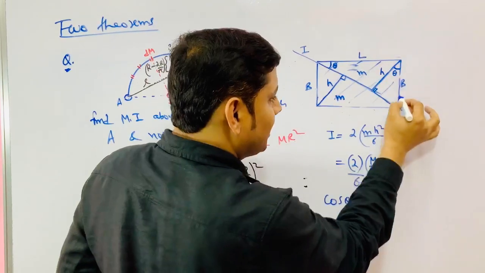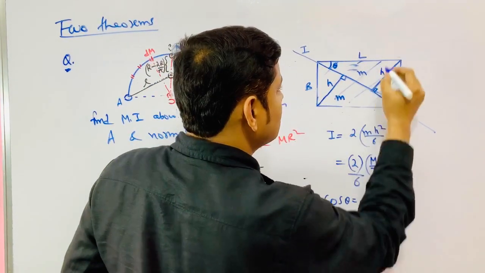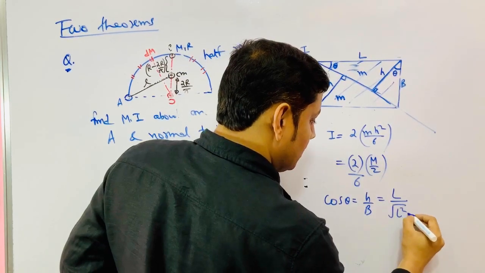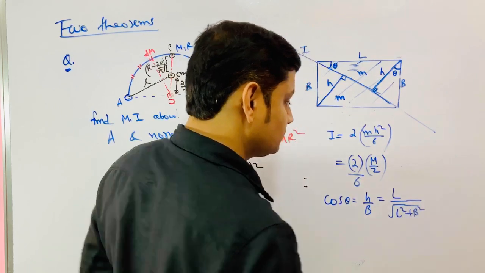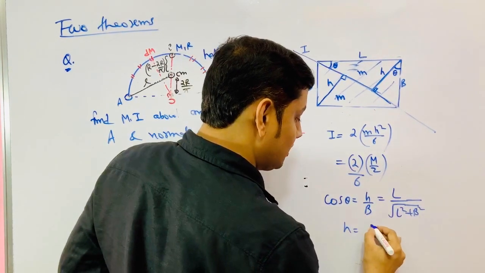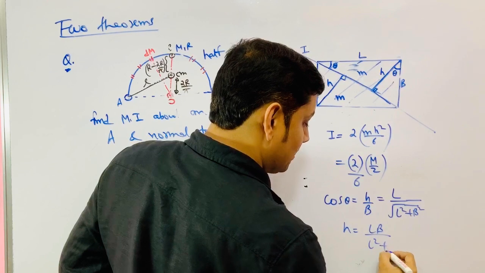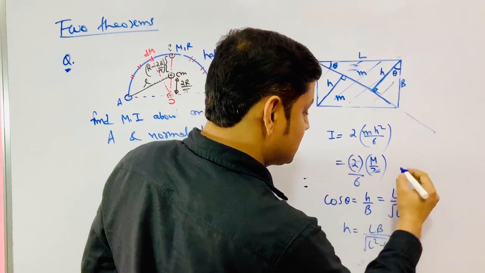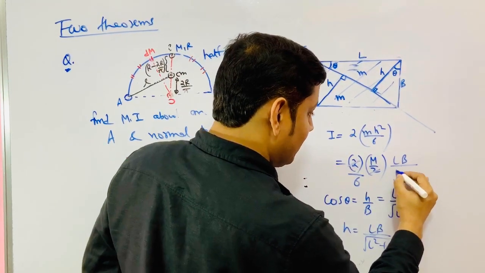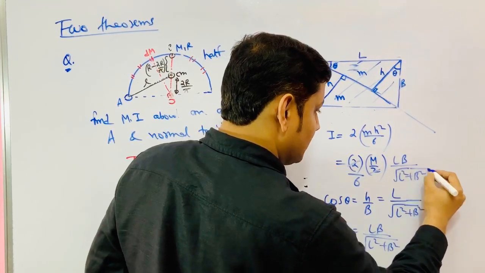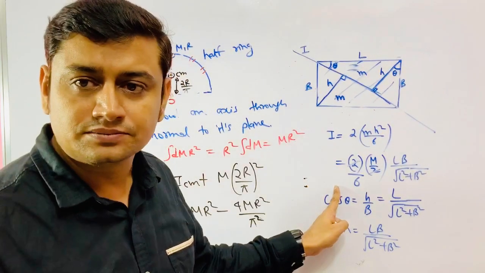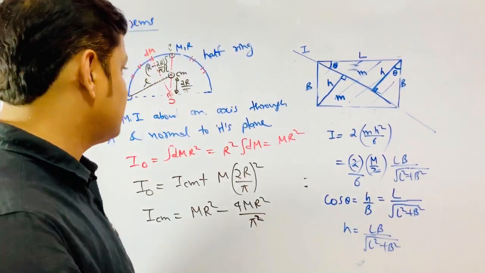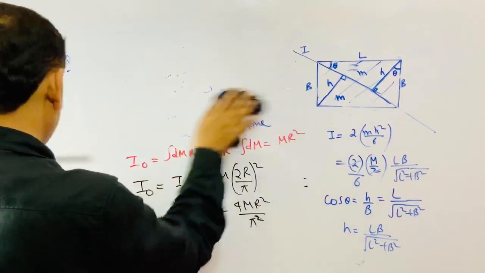And from this bigger triangle I can get cos theta is equal to L by under root of L square plus b square. So from here you would get h is equal to L into b by under root of L square plus b square. Place it here, and this cancels, and here it would be L into b by under root of L square plus b square. So your answer is m by 6 LB by under root L square plus b square.